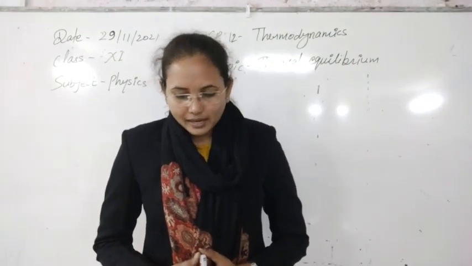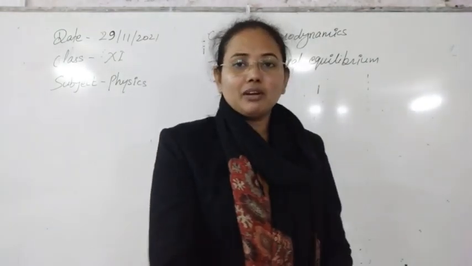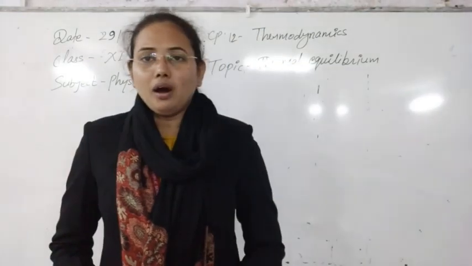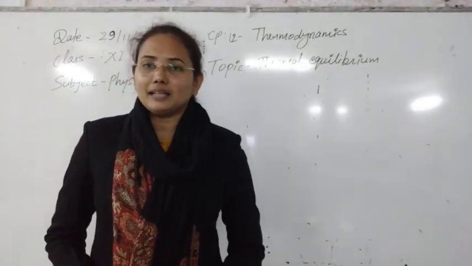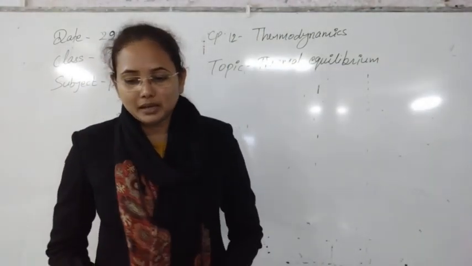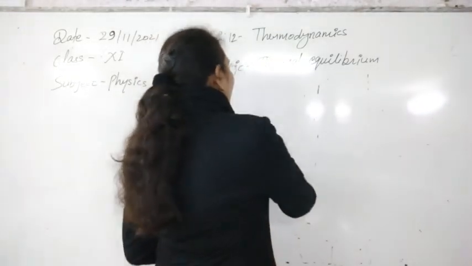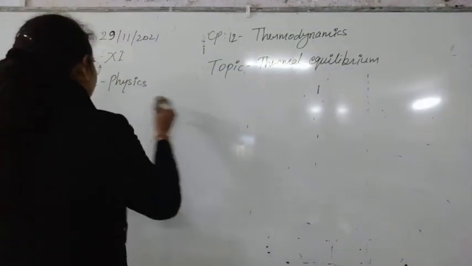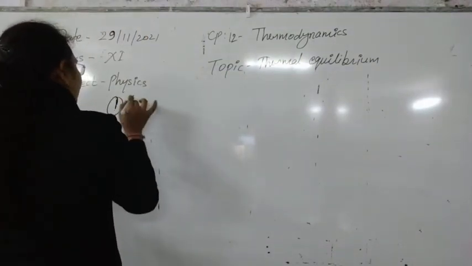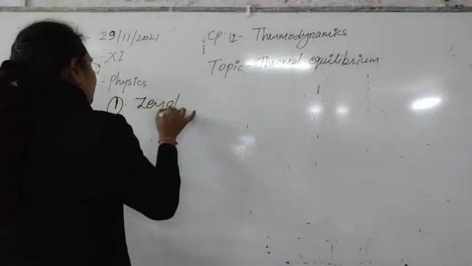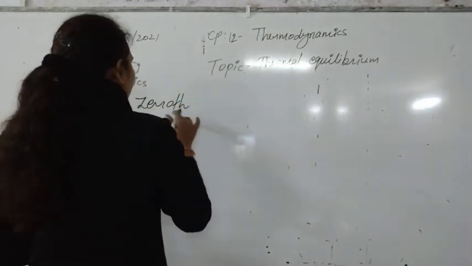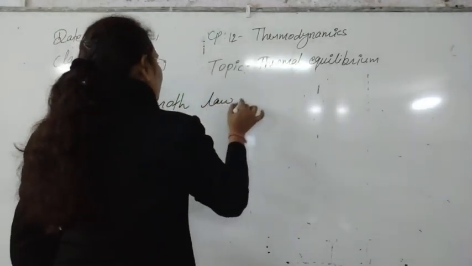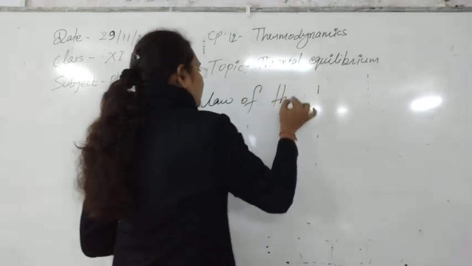So to understand the temperature and thermal equilibrium again, very briefly, a law of thermodynamics is given, that is called the zeroth law of thermodynamics. So let's start from there, the topic of thermal equilibrium and the temperature. The first kind of law that we have to understand is the zeroth law of thermodynamics.